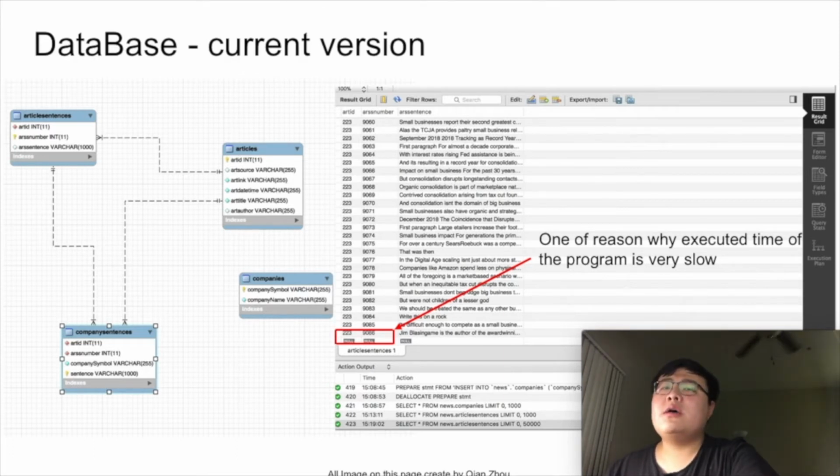And on the right is the result of the article sentence table. You can see there are more than 9,000 rows. This is one of the reasons why this program is very slow. Because we need to fetch all of the data from the news and separate them into sentences, and then we also need to match each sentence with the company. In the future, we will use multi-thread to increase the speed of the program.